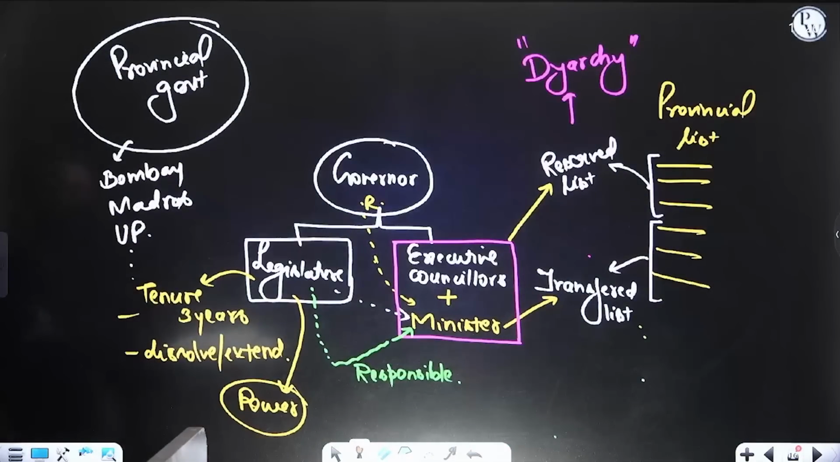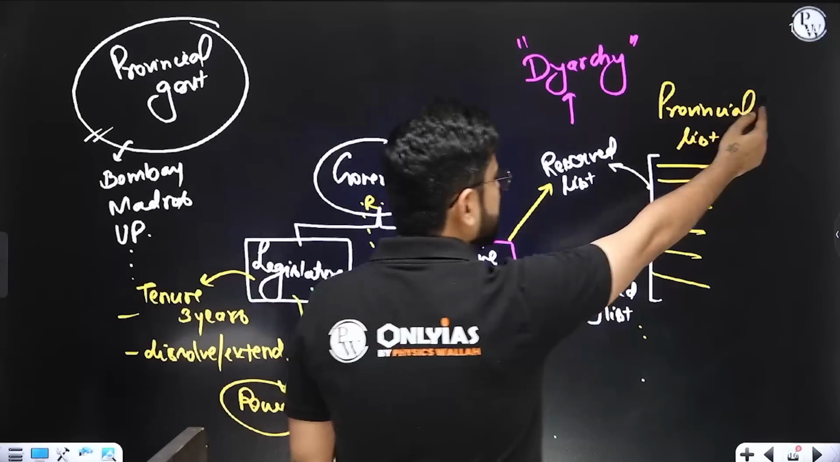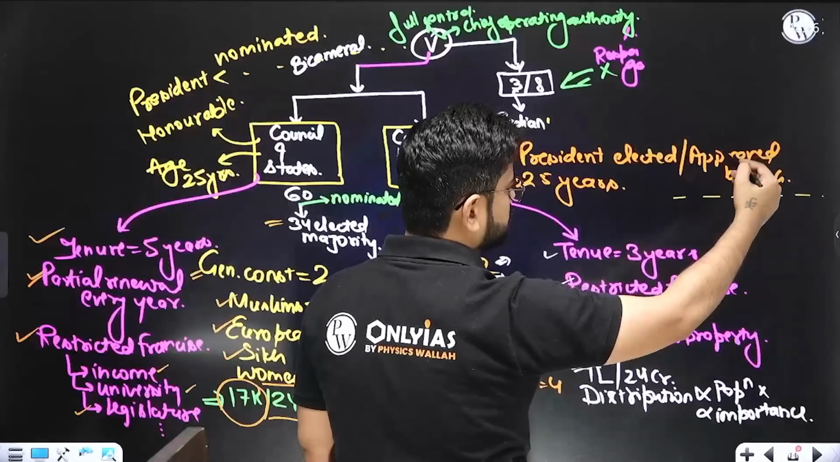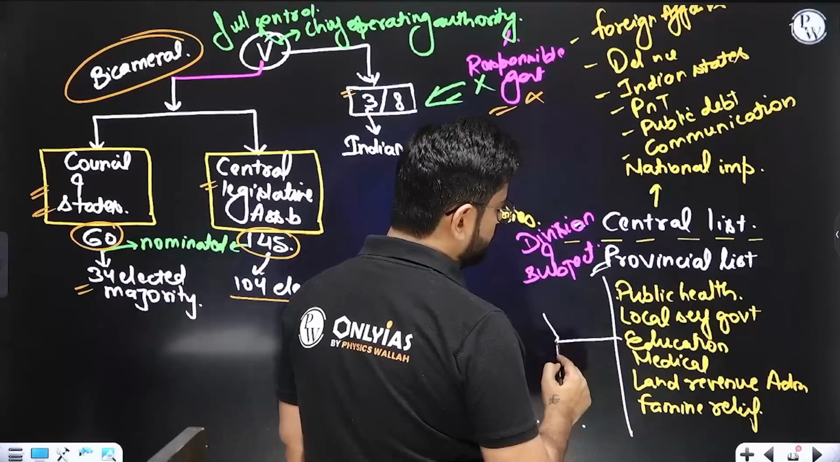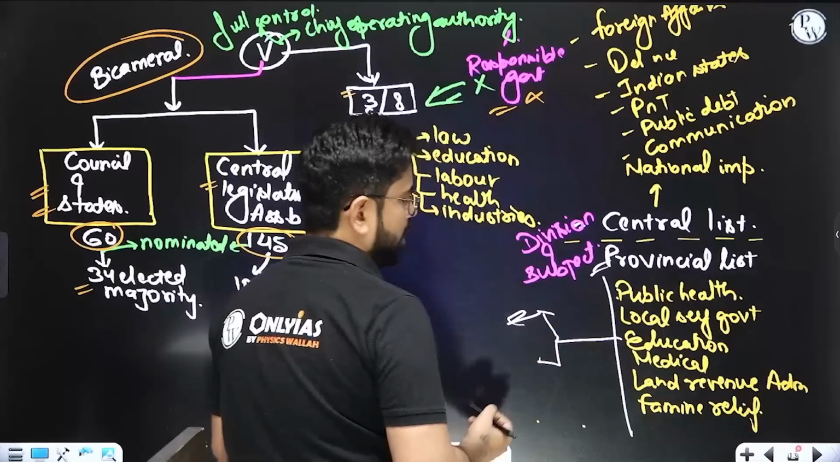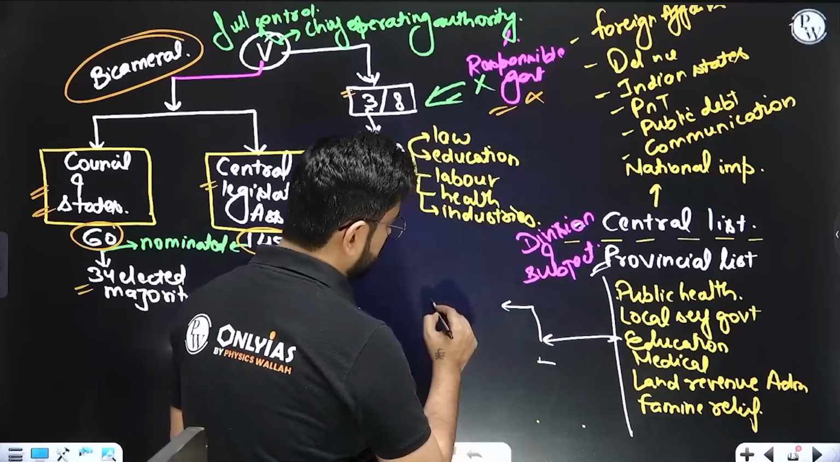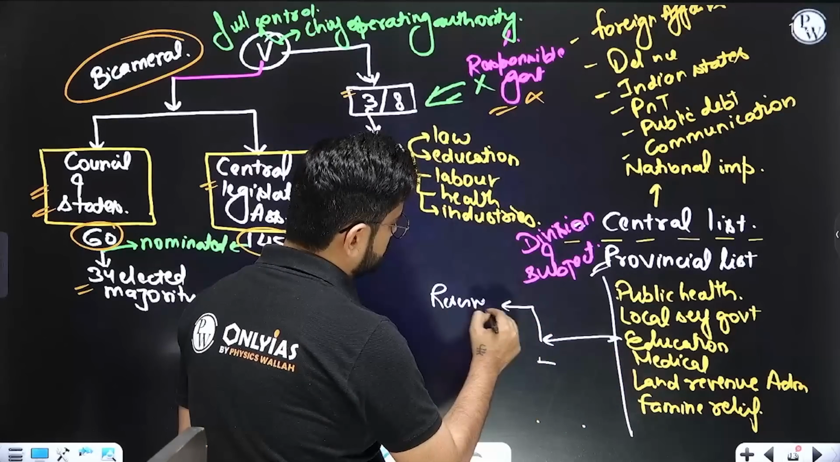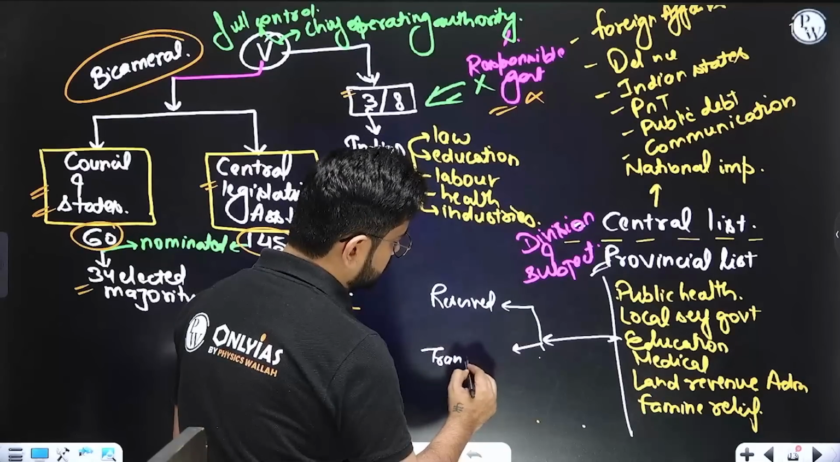Other than that, let's talk about the provincial side. On the provincial side, the provincial list which we made just now, all these subjects will now be divided into two parts. It will be divided into the reserved list and the transferred list.